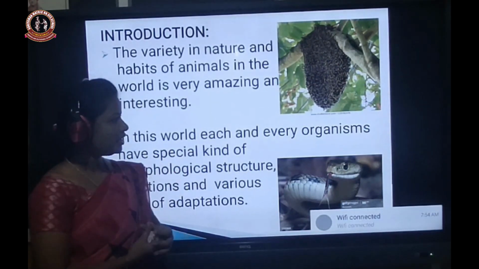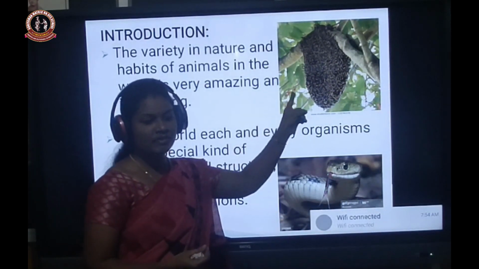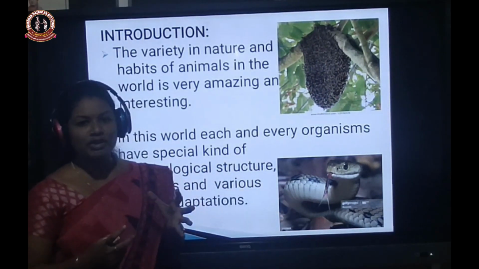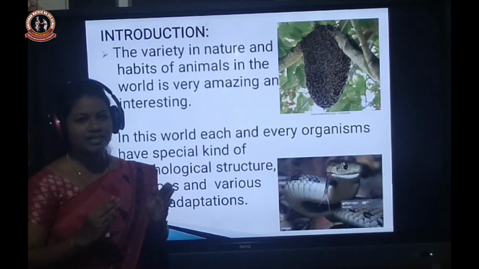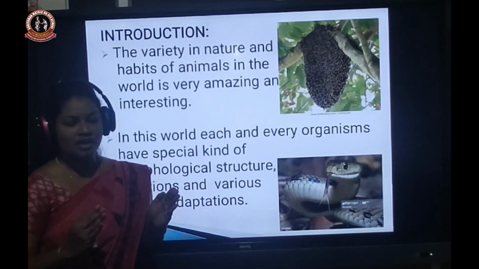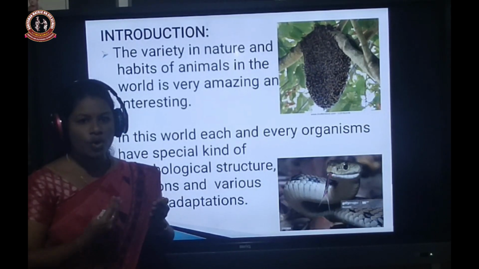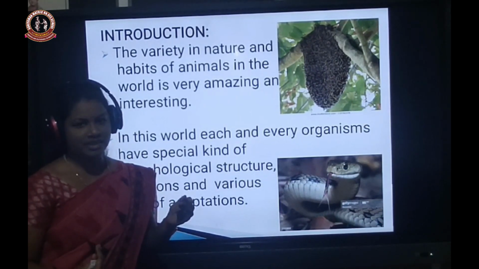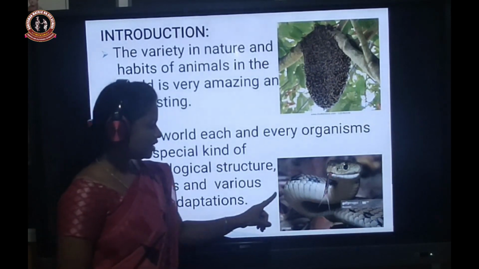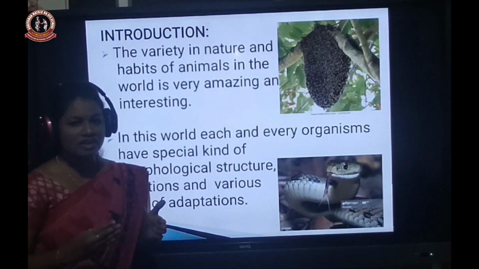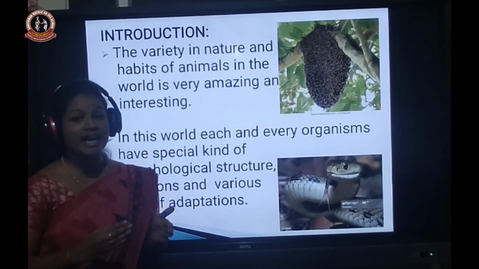For example, if we see a honeybee, we may wonder how it can construct its hive. Even a human being cannot construct such a wonderful hive, because its morphological structure and its body's adaptation is like that. And one more example, if we see a snake, we may wonder how it moves in a flexible, zigzag manner.